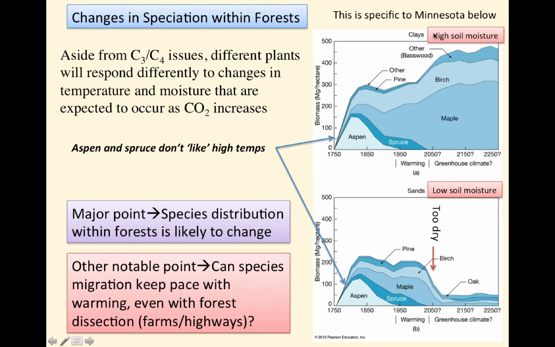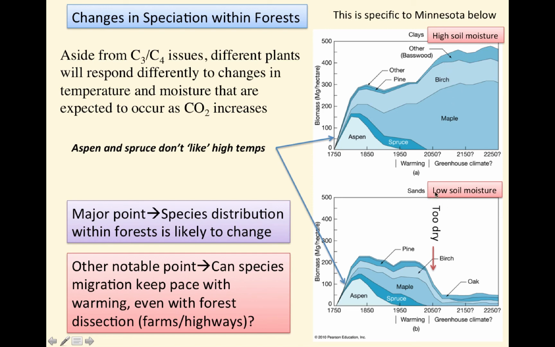Now, those high temperatures have a hard time drying out clays because they have that high soil moisture retention. But what was shown over time was that plants that prefer cold, like aspen and spruce, were eventually overwhelmed by plants that grow better in warmer conditions like maple and birch and basswood, and so the speciation changed significantly.